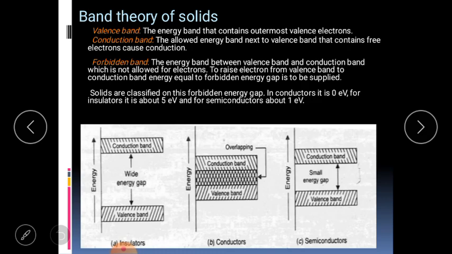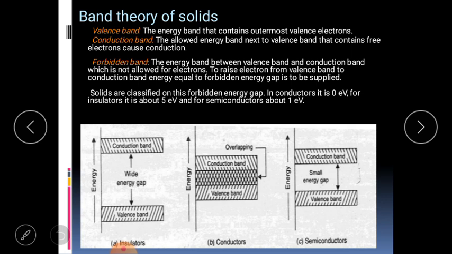The energy bands, specifically the valence band, is the energy band that contains the outermost valence electrons. The conduction band is the allowed energy band next to the valence band, where the conduction electrons belong. Between the valence band and the conduction band, there exists a particular energy band where electrons never lie. Electrons do not belong to this. This is a forbidden energy state for electrons, and it is known as the forbidden band.